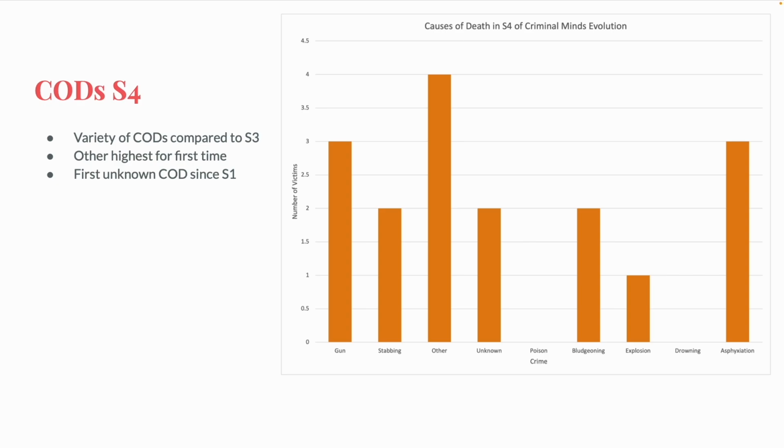Finally, I just want to mention that the 2 bludgeoning deaths in The Witching Hour were genuinely some of the most disturbing deaths in the history of this show as a whole. Those 2 people getting their heads absolutely decimated with a sledgehammer is up there with the puppet episodes in terms of the amount I was disturbed while watching it. Anyway, I do think that this season, using a variety of causes of deaths, made the season not only more interesting to watch, but a little scarier or unexpected.